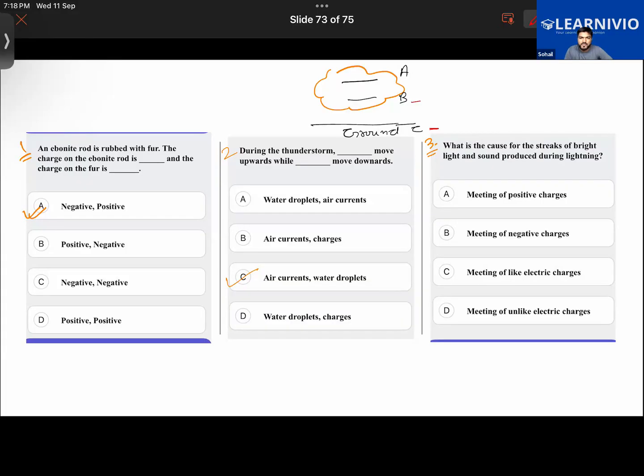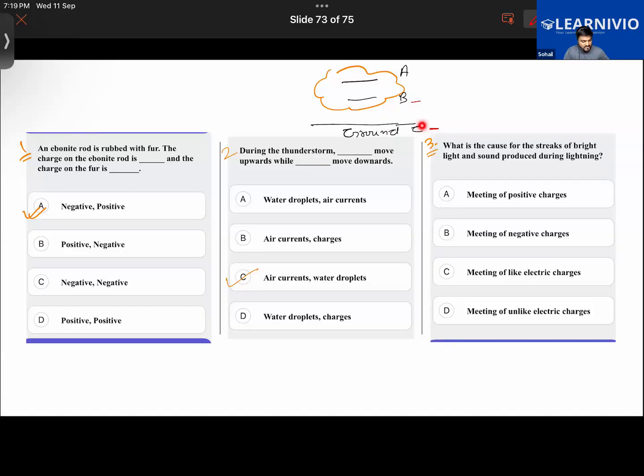Sir, what is the fourth question? Okay, for the fourth question, Chakrika, read the question once again and go through the options. That is not correct. Meanwhile, all of you just take a pause and answer this question. Whenever there's lightning, there's a separation of charge that takes place in the cloud. The upper part of the cloud will acquire a different charge, the lower part acquires a different charge, and the ground also gets accumulated with some charge. So you guys tell me, does the ground always get accumulated with positive or negative charge?